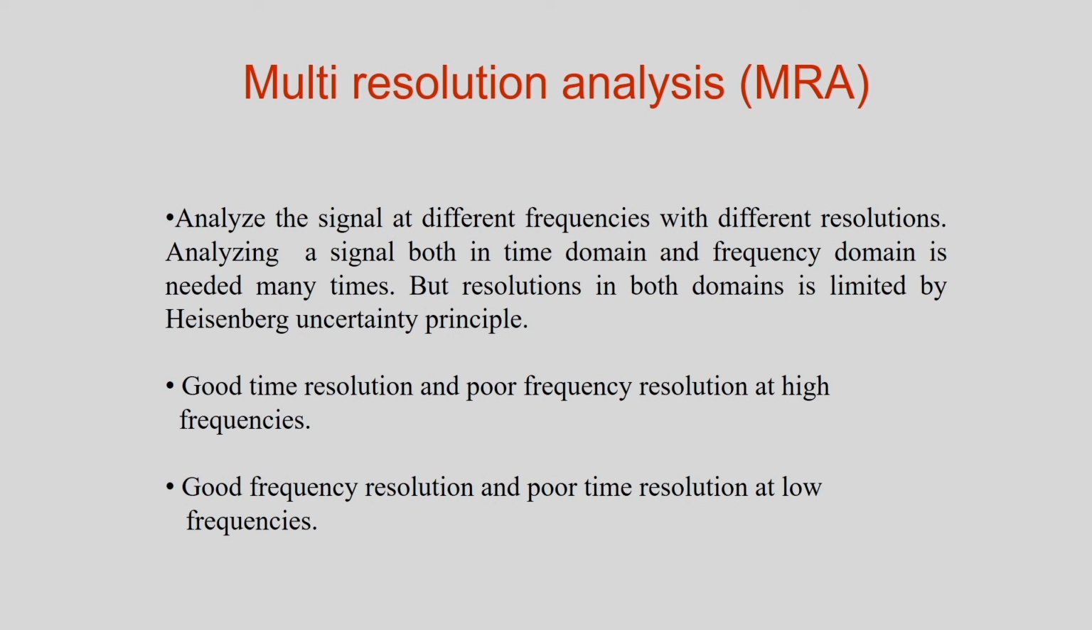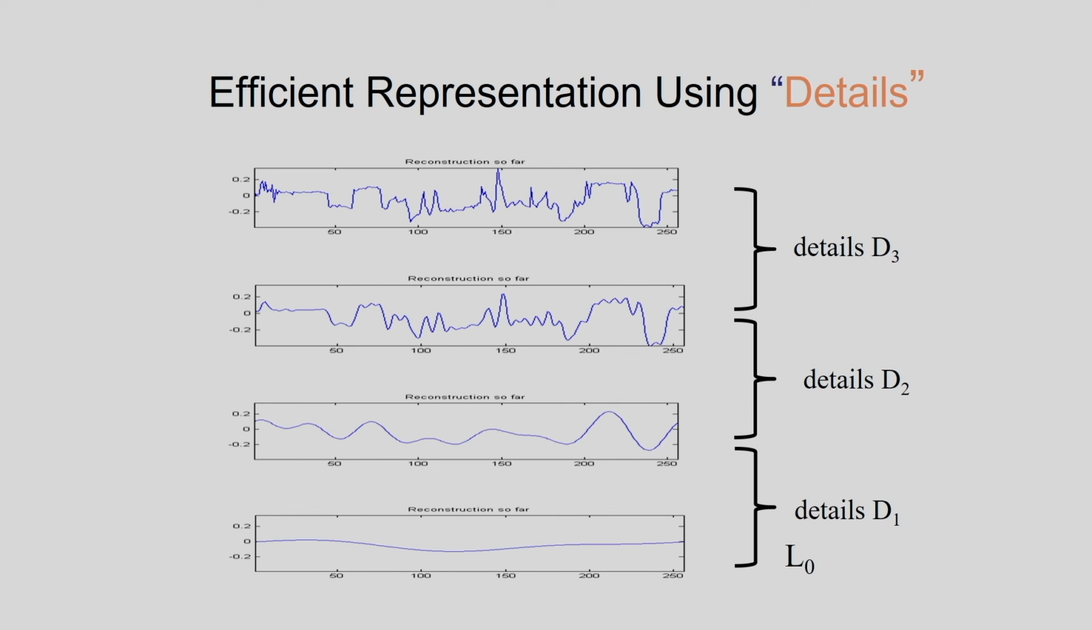So, analyze the signal at different frequencies with different resolutions. Analyzing a signal both in the time domain and frequency domain is needed many times, but resolution in both domains is limited by the uncertainty principle, and I have already explained: good time resolution and poor frequency resolution at high frequencies, and good frequency resolution and poor time resolution at low frequencies. So you can see this example here.